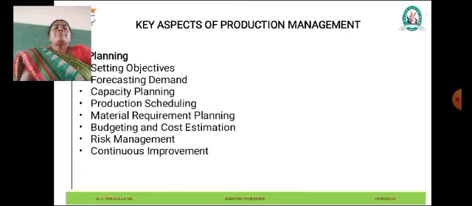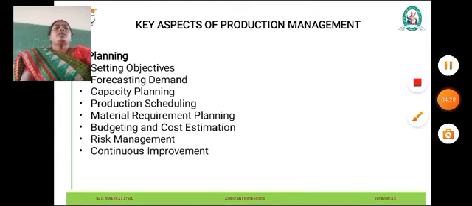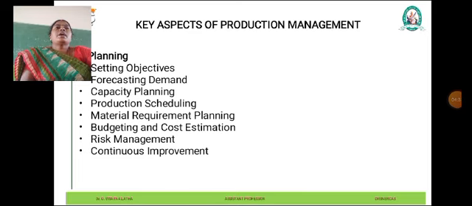Continuous improvement. Planning is an iterative process that involves continuous monitoring and adjustment based on feedback and performance metrics. Production managers regularly review plans, assess their effectiveness, and make necessary adjustments to optimize the production process and achieve better outcomes over time. By effectively organizing production planning activities and streamlining operations, they reduce cost, improve resource utilization, and enhance overall productivity and competitiveness in the marketplace.